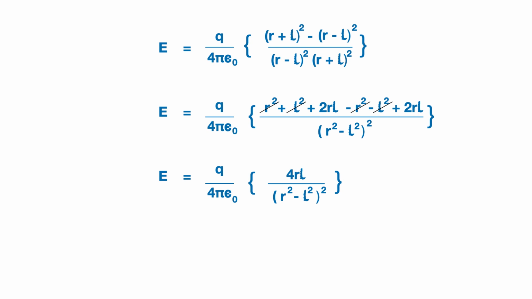Now we have just seen previously that there is a quantity known as electric dipole moment, which is equal to 2 into Q into L. So we can break this Q into 4RL as 2 into Q into L into 2R, and we write the denominator as it is, 4 pi epsilon 0 bracket R square minus L square whole square.